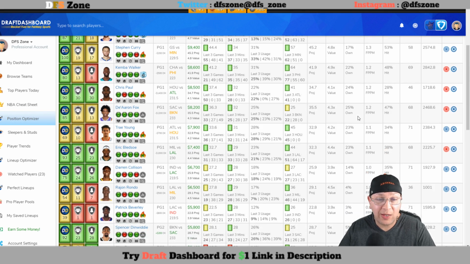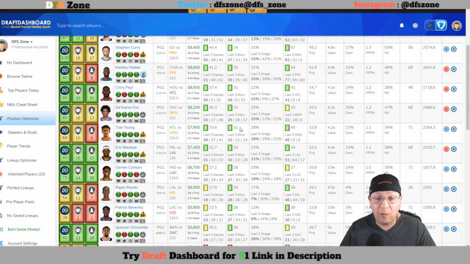Then you got De'Aaron Fox at home versus Brooklyn, paced up game, 233 implied total, as you can see here. He is 8,200. You need 41 to meet value, which I think he can. I think you can play him on FanDuel and DraftKings, but DraftKings prices just always seem to entice me. I mean, $7,000 for him on DraftKings, that is only a 35 you need, and he's averaging 36. That is crazy. He's averaging 36, and he's putting up 33, 27, and 49. So 2 out of his last 3 games have been at 33 plus.